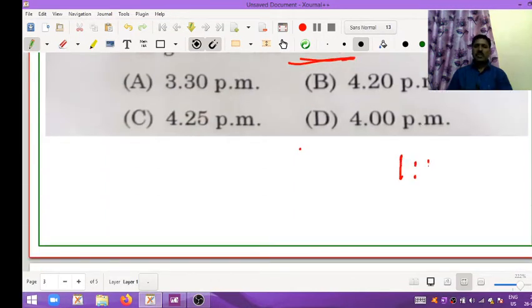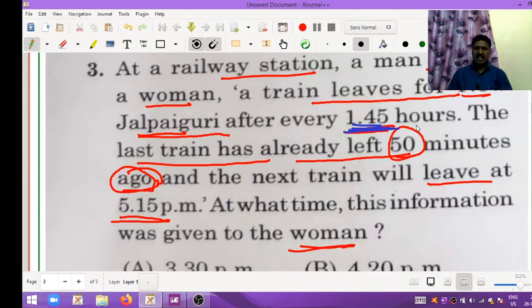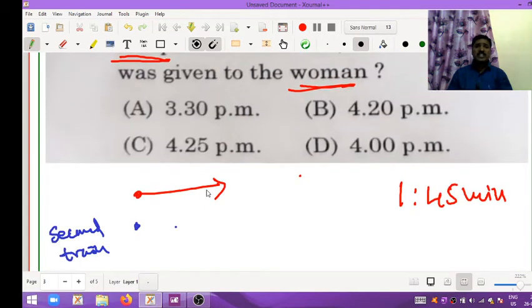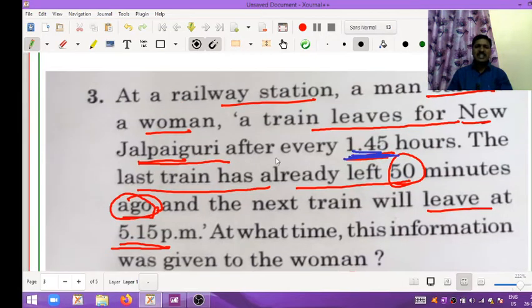One train has already left, 50 minutes ago. So like that, the man said to the woman.